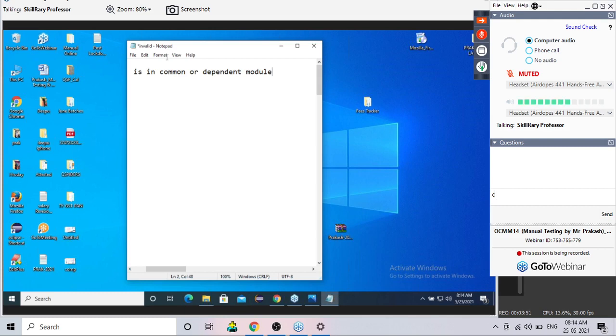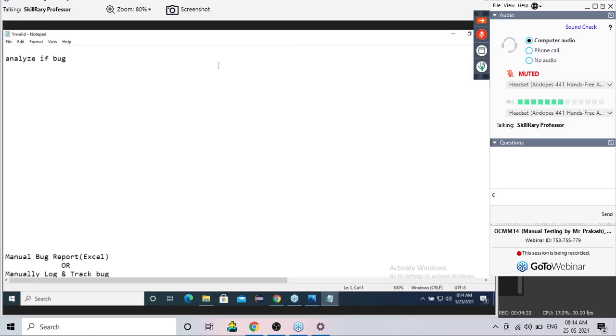Suppose it is common and dependent. What should I do? Correct, we have to search in the repository. Suppose it is a completely independent module. Then directly report a bug, or prepare the bug report. Now let's assume that today's session, what I'm teaching now, is a completely independent bug.